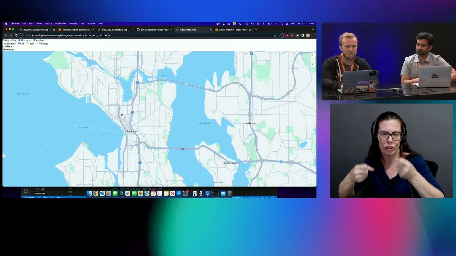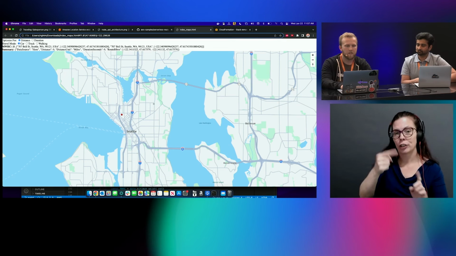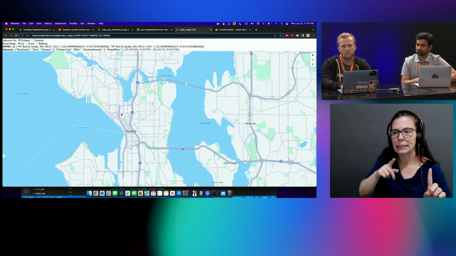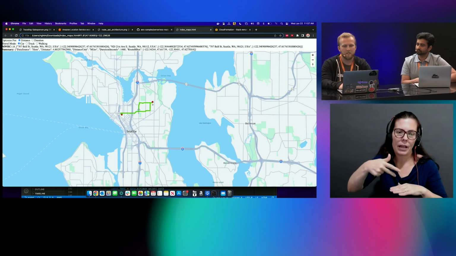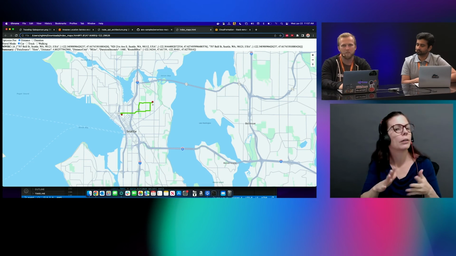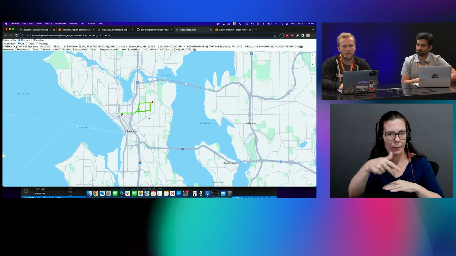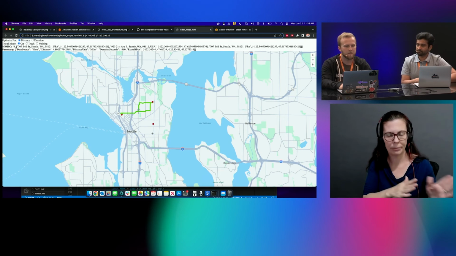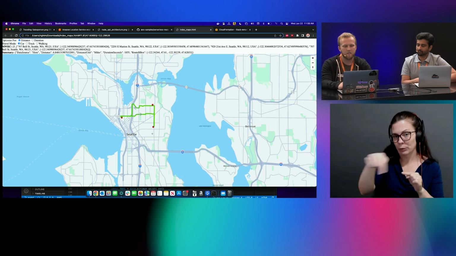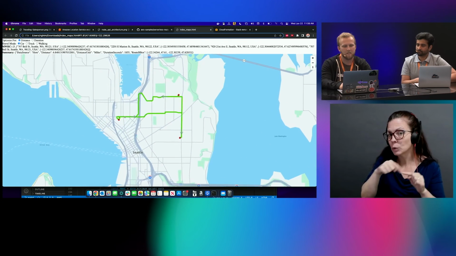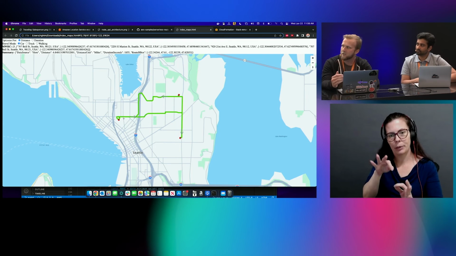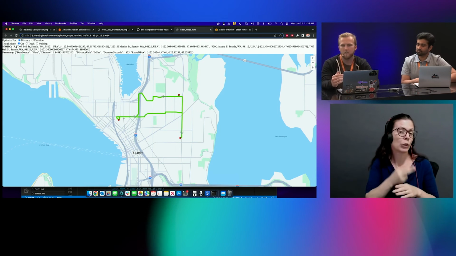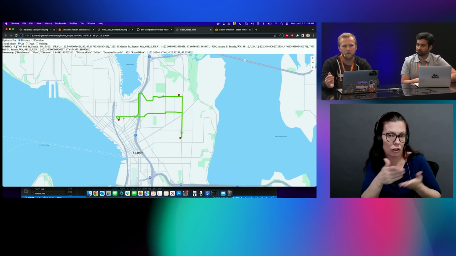So I'm going to input the first point, and you can see a response from the API. There was a little bit of latency, and that's because of Lambda cold starts. But it's much faster now that the Lambda cold starts are out of the way. And here we're already returning routes. As I continue to add nodes, what's being displayed here is the optimized path from the API that's using Amazon Location Service, calculate route matrix, and calculate route.